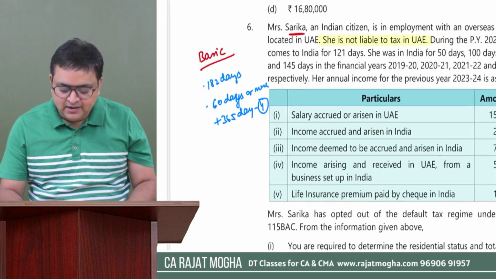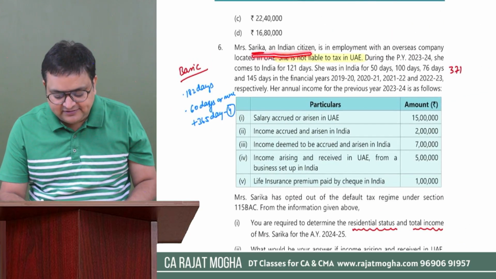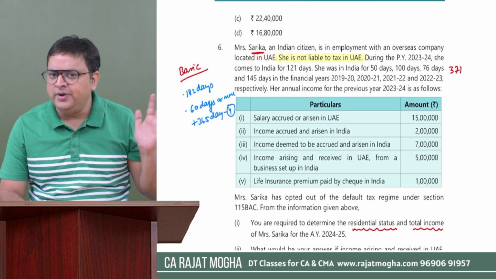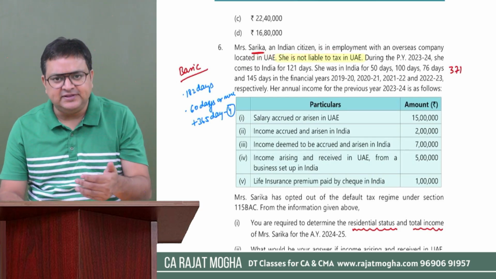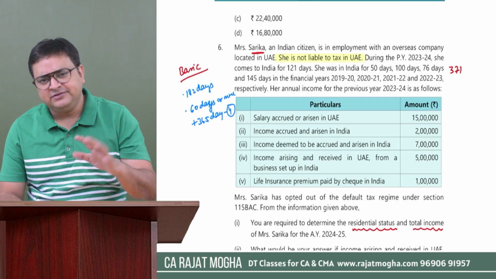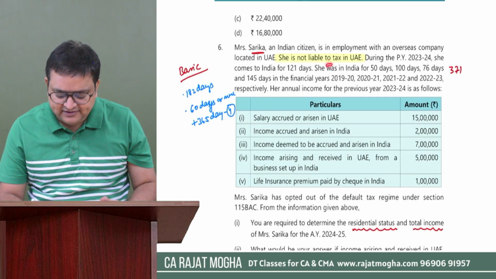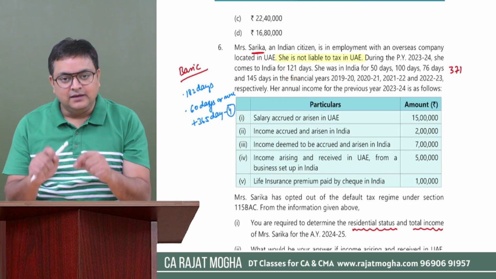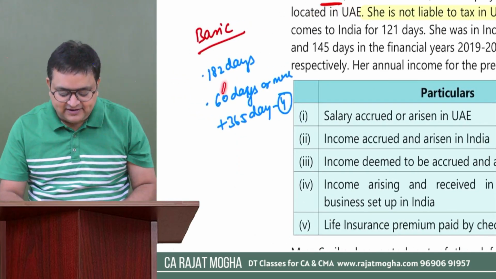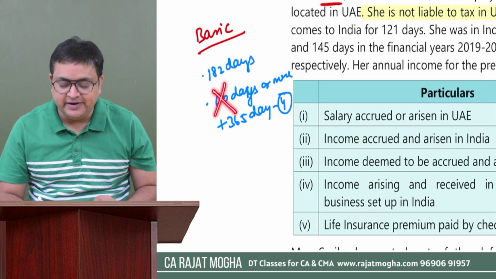Got it? So she is an Indian citizen and she is working with a UAE company. She is working outside and she comes to visit India only for 121 days during this year. Please understand, the 60 days condition will not be applicable to her, right? Why not?